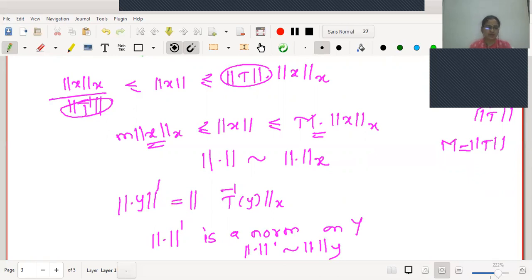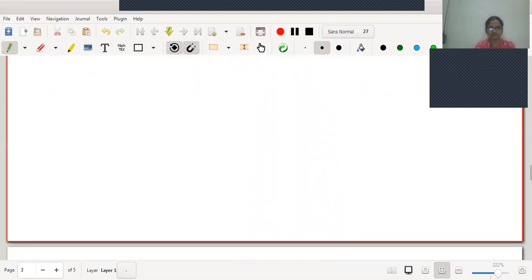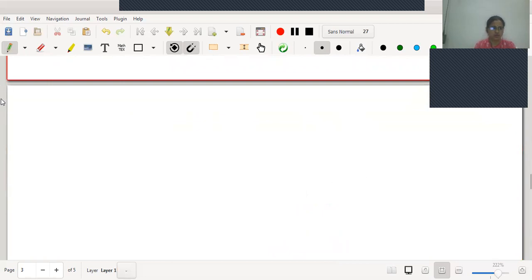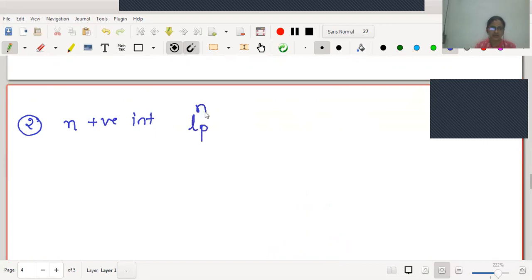In this next example, we are going to prove that all norms defined on the LPN spaces are equivalent. Let me just change my page. Here we go. We will go for the second example of today's lecture. The example is: if n is a positive integer, what does LPN denote?